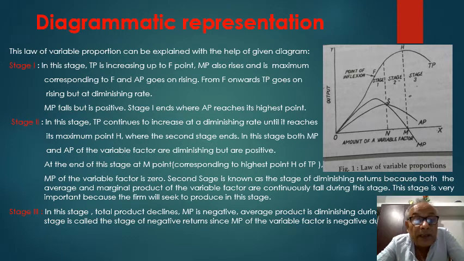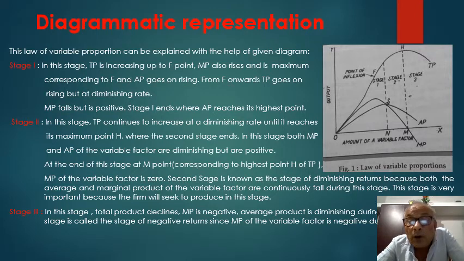At the end of this stage at M point, corresponding to highest point H of total product, marginal product of the variable factor is 0. Marginal product becomes 0 at M point.